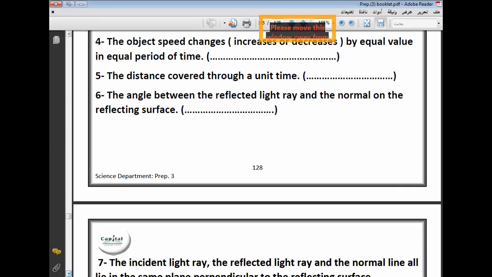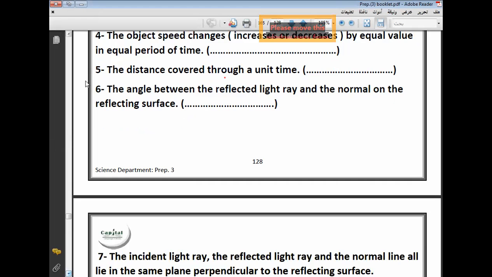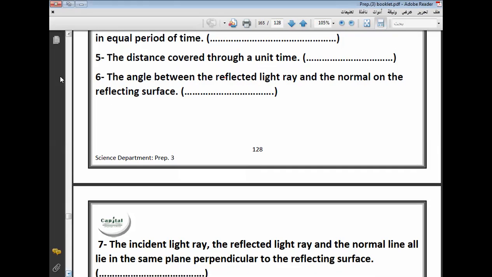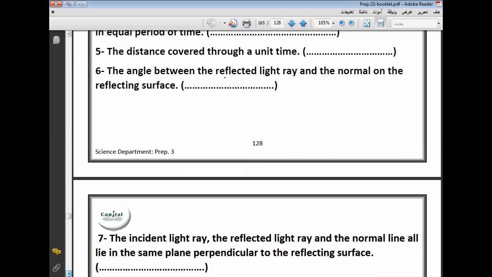Number 5, the distance that is covered. Minna, can you hear me? Okay, read question number 5. The distance covered through a unit time, speed. Excellent. This is speed. Number 6.